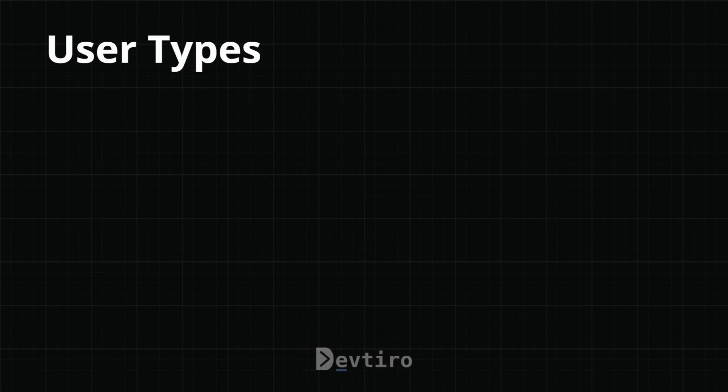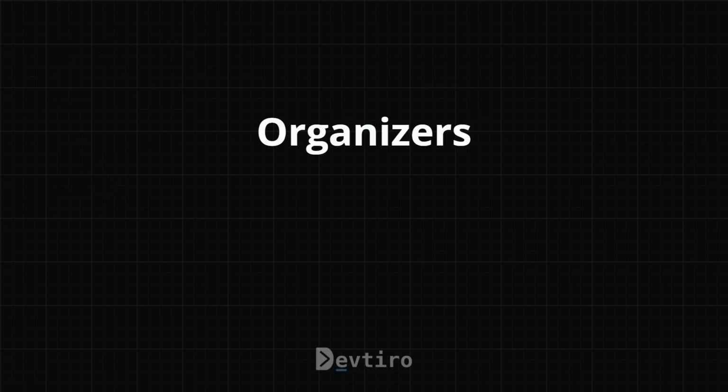So we've identified there are 3 different types of user. We have organizers, which organize the events. We have attendees, which attend those events. And then we have staff that work at the event. So each of the user personas that we're going to see fit into one of these 3 categories. So first, let's take a look at the organizers.